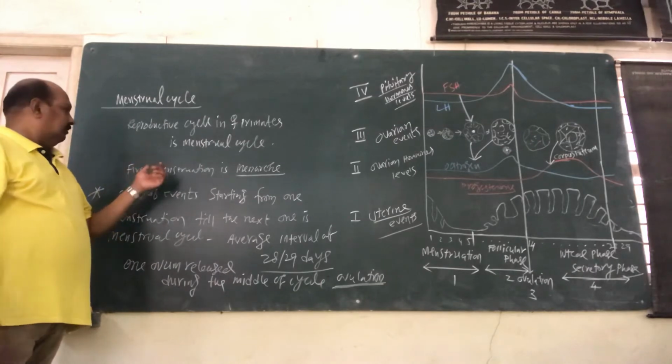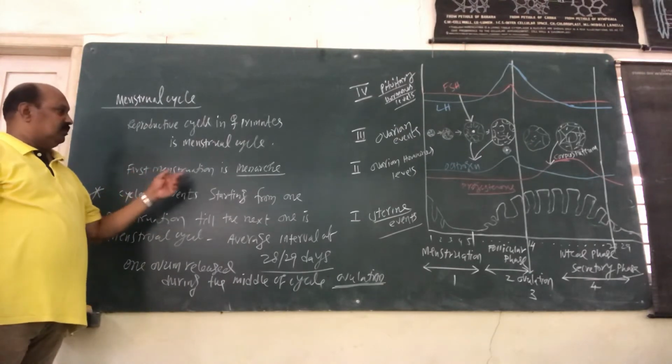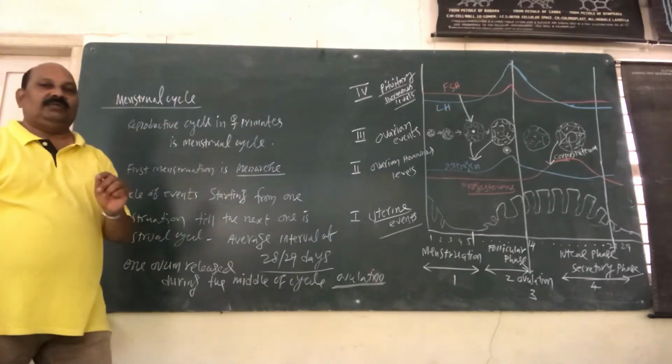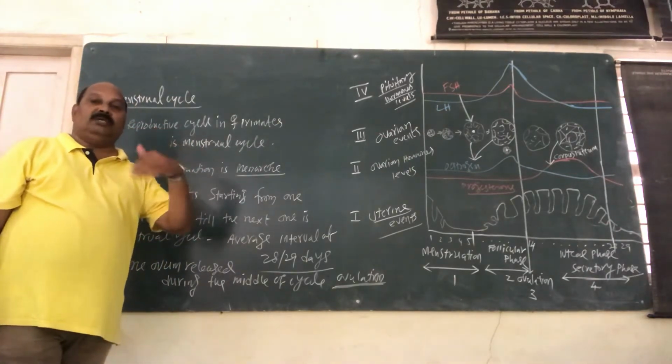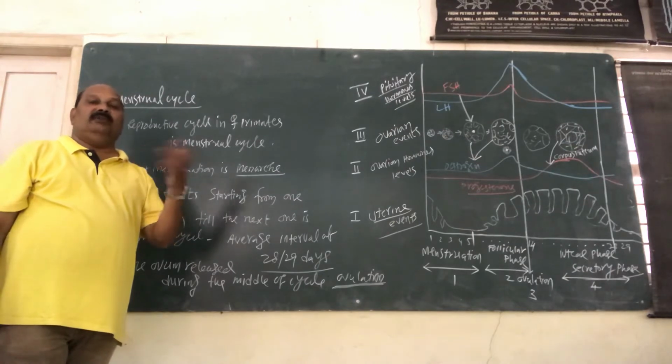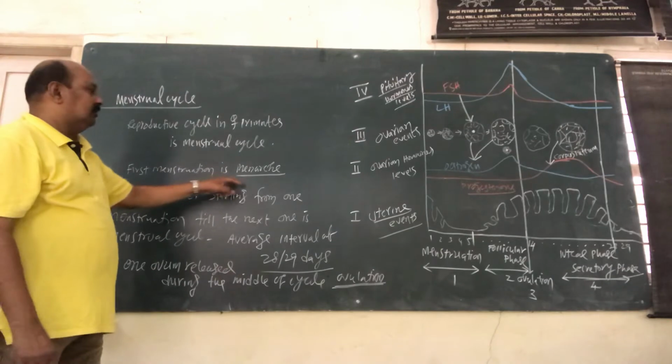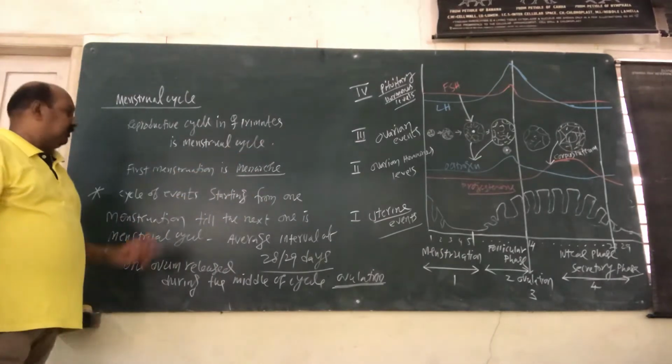In general, the first menstruation is called menarche. At the time of puberty or maturity, the human female starts menstruating. That is called first menstruation, which is called menarche.